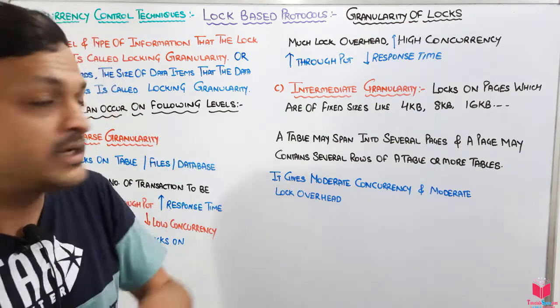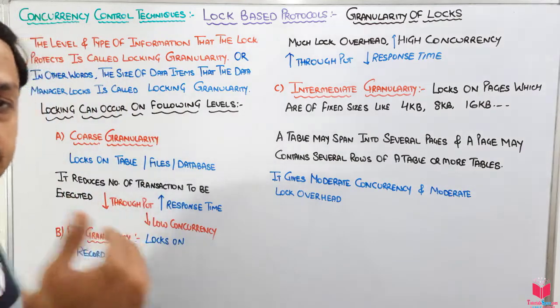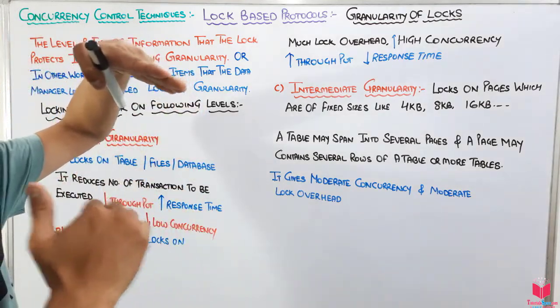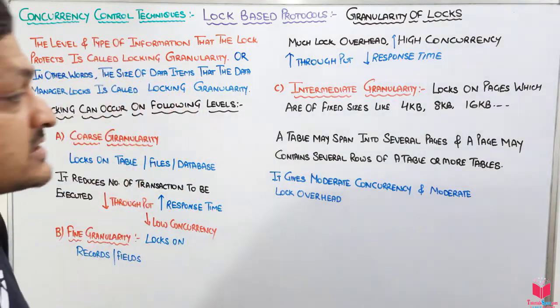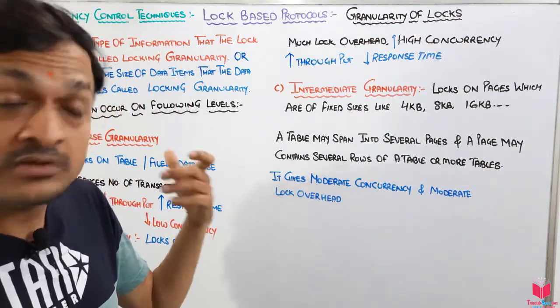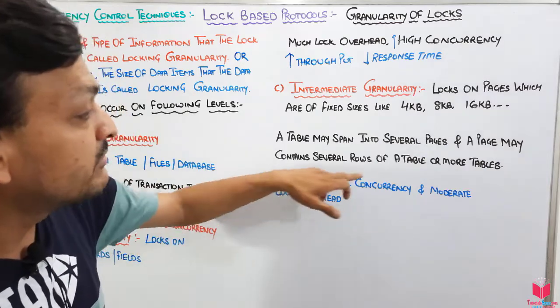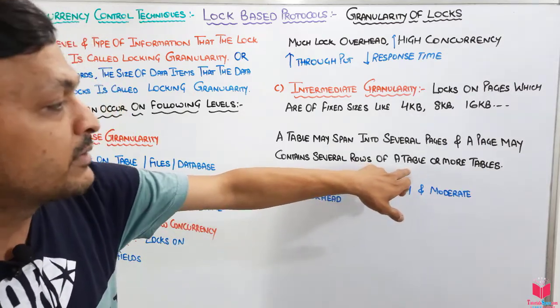The resulting table will be spanned across several pages. That means we divide that table into many pages of fixed size, which may contain rows from one table or more tables. That's why we say the resulting page may contain rows from a table or more tables.